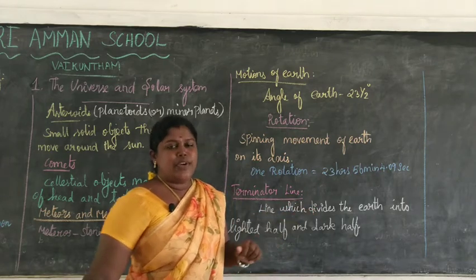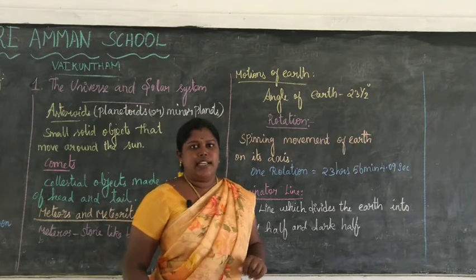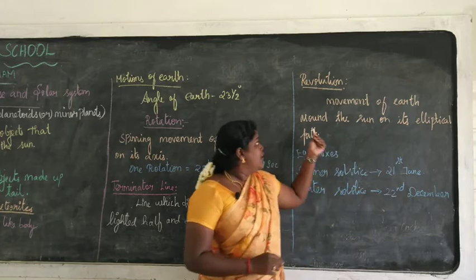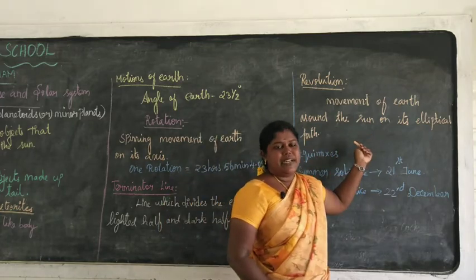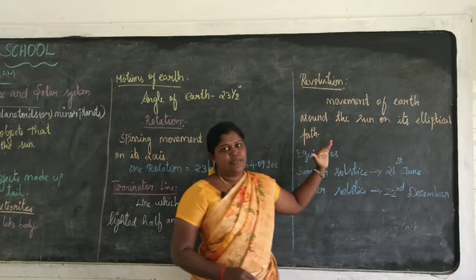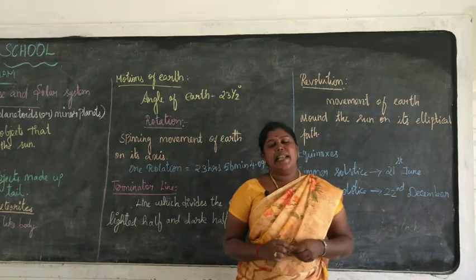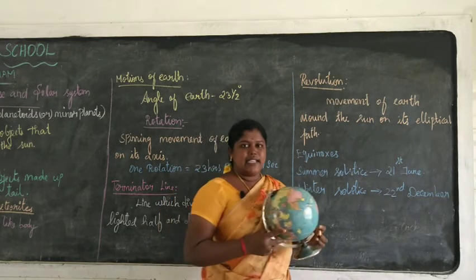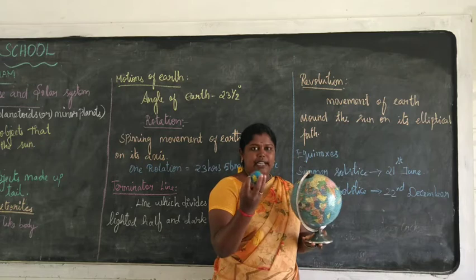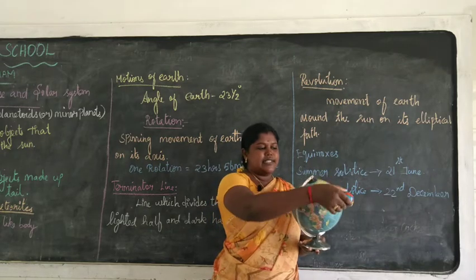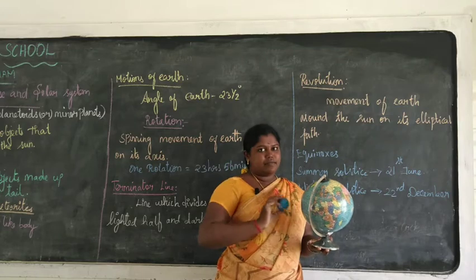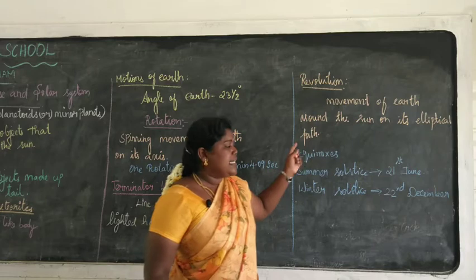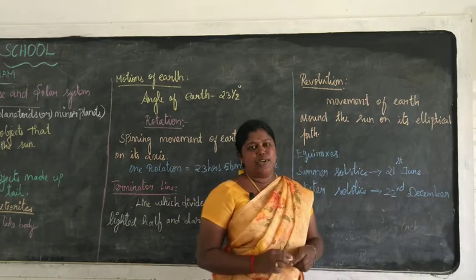Next one, the revolution of the earth. The movement of the earth around the sun on its elliptical path is known as revolution. Consider this as the sun, and this is our earth. The earth moves around the sun. So the movement of the earth around the sun in its elliptical path is known as revolution.